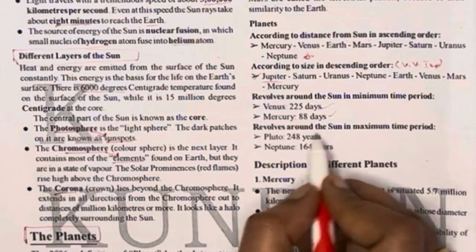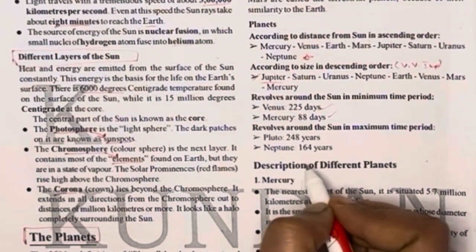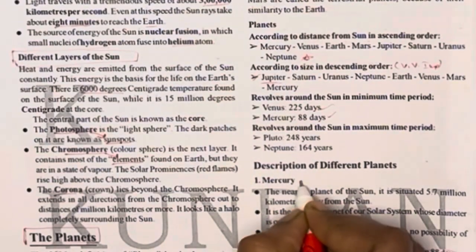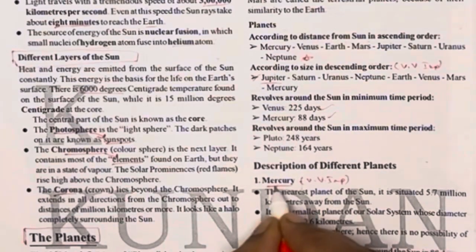Revolution around the Sun, minimum time period: Venus is 225 days, Mercury is 88 days. And the maximum is Pluto, 248 years, Neptune 164 years. And now the description of different planets.